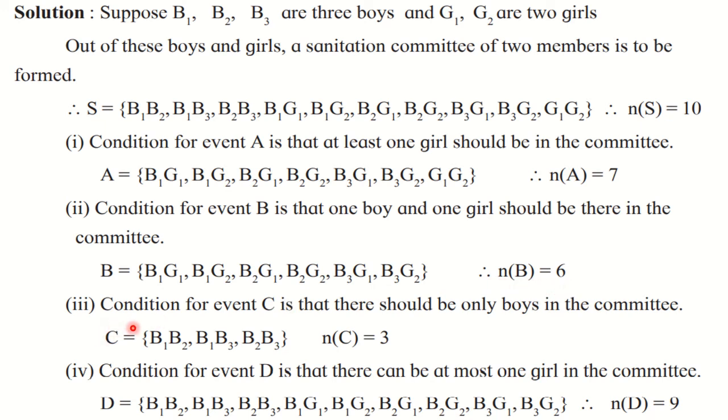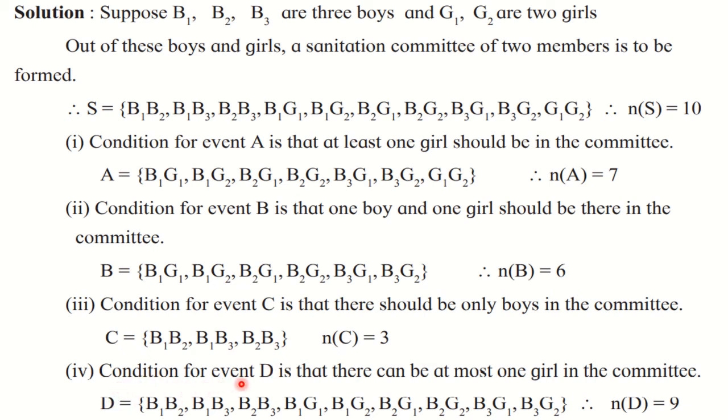Next. Condition for event C is that there should be only boys in the committee. Only boys. Girls are not allowed. So these first 3 sample points will give us event C. And therefore n of C is equal to 3.